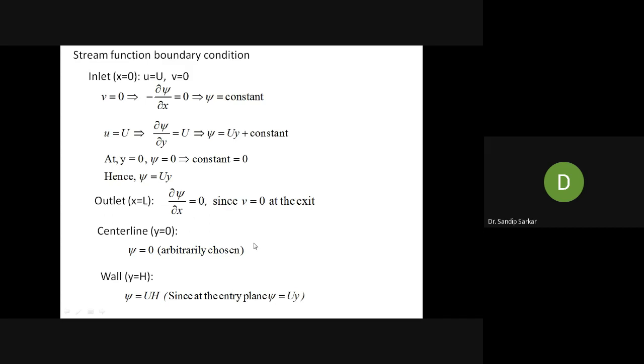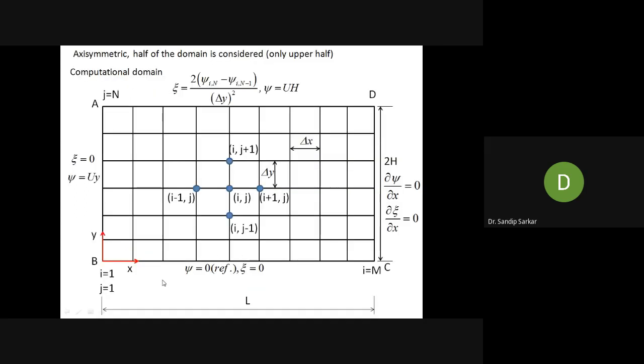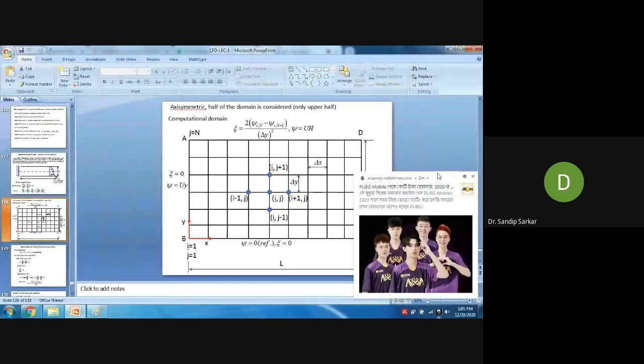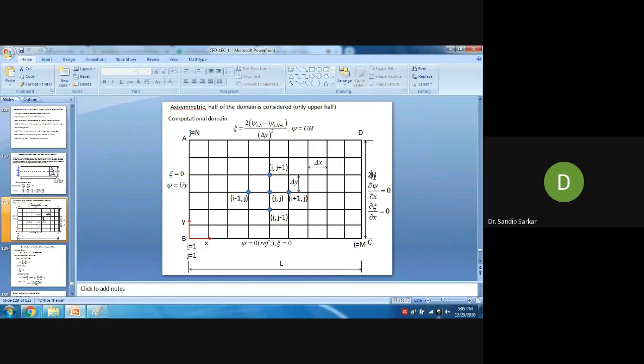Outlet already I have discussed how del psi del x equal to 0 is coming. Center line also I have discussed. At wall, y equal to h. So the stream function and vorticity value at the wall, this is the top wall, already derived in the class. But what will be the stream function value at y equal to h? It will be Uh, right? At y equal to h, substitute y by h because this height is h. Sorry, this should be h. This is not 2h, because the whole length is 2h. This should be h.